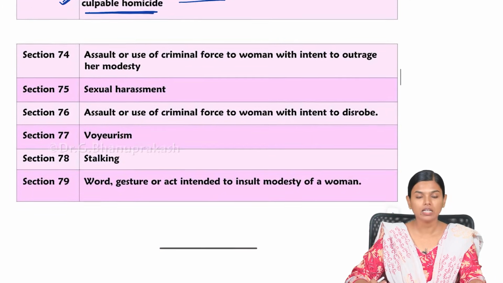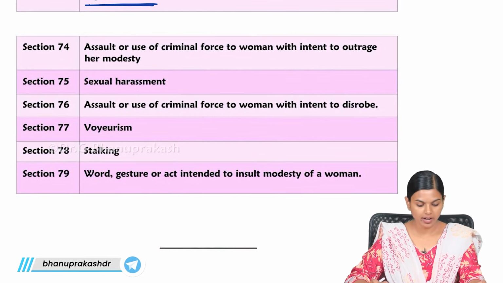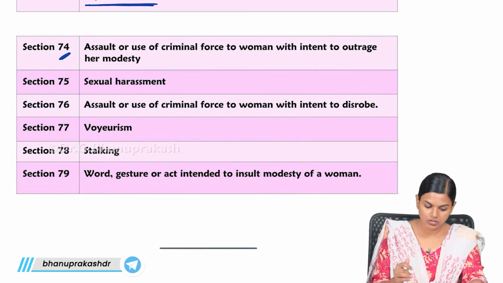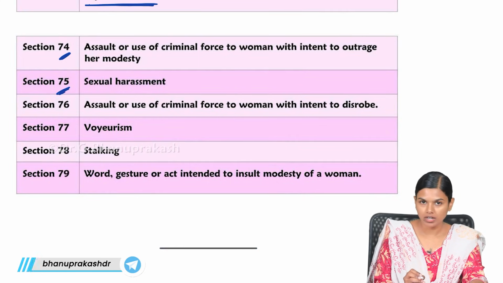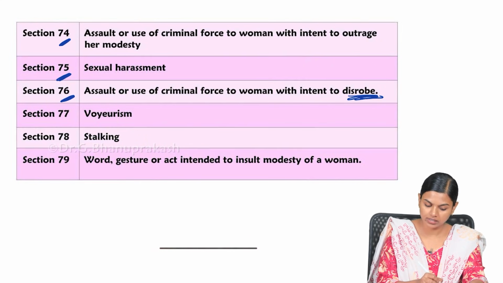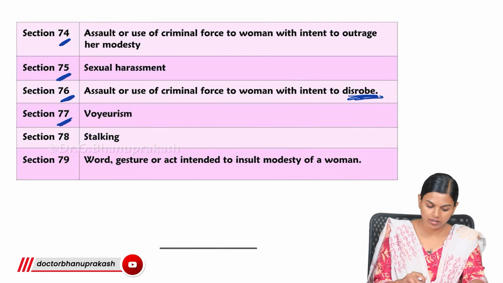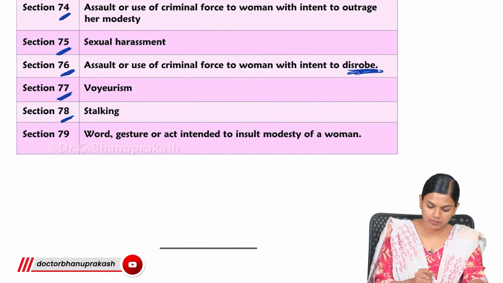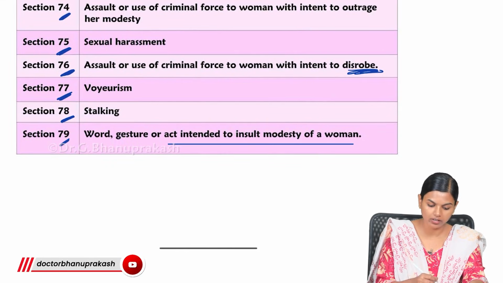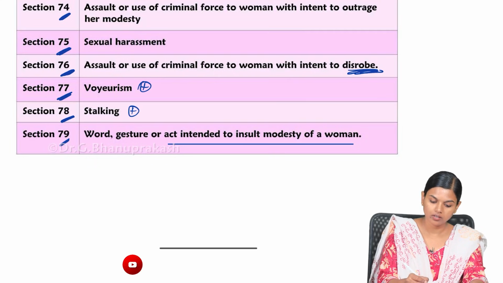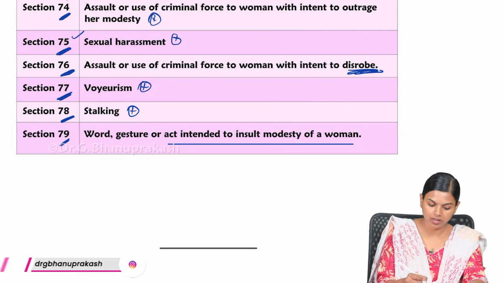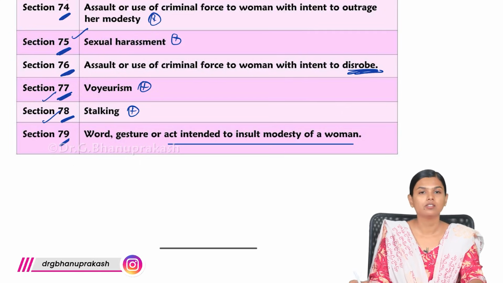Next, what we have is indecent assault and sexual harassment. So, indecent assault comes under 74. Sexual harassment comes under 75, and criminal disrobing comes under 76, then voyeurism is 77, stalking is 78, then any word or act intended to insult the modesty of a woman is 79. Here these are very important: indecent assault 74, harassment 75, voyeurism 77, stalking 78.